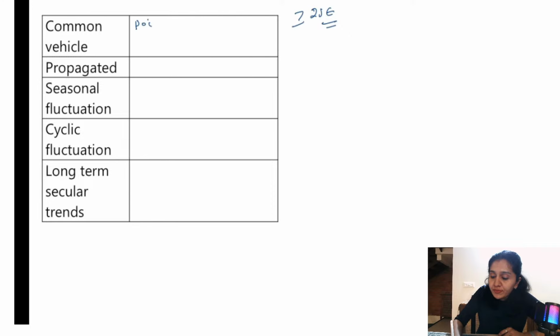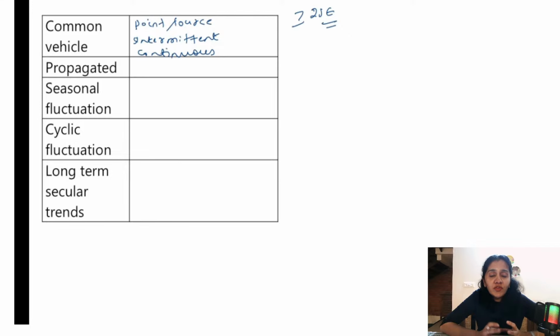Point source. And then there is intermittent exposure and continuous exposure, right? So what is point source? The best example is food poisoning. Okay, so food poisoning, when there is an outbreak, there is a history of consumption of contaminated food from a particular hotel or restaurant, right? So that is point source epidemic, best example. And there is rapid rise in cases and there is rapid fall. Okay, there are no secondary waves. There is only one incubation period. Within one incubation period, all the cases are occurring and they're all declining also.